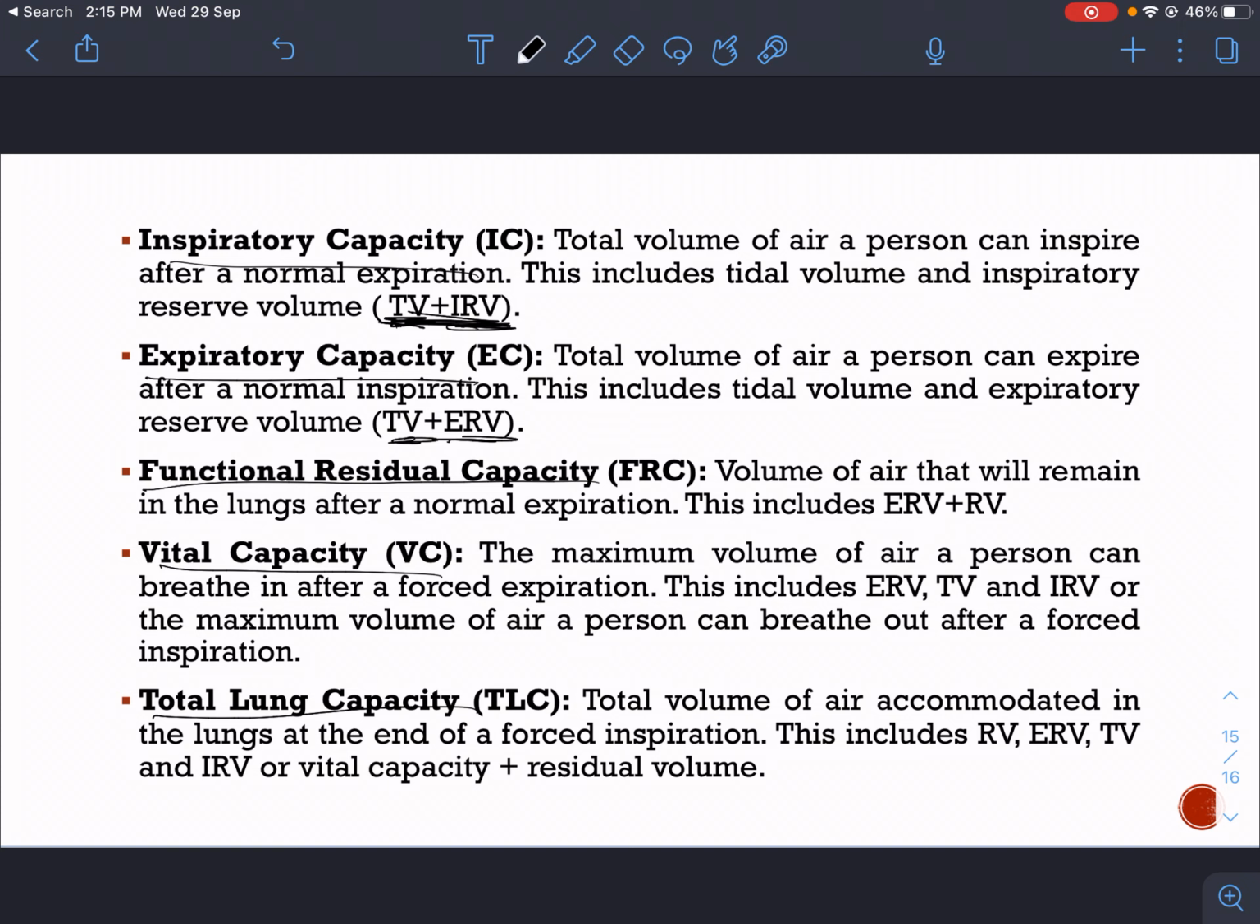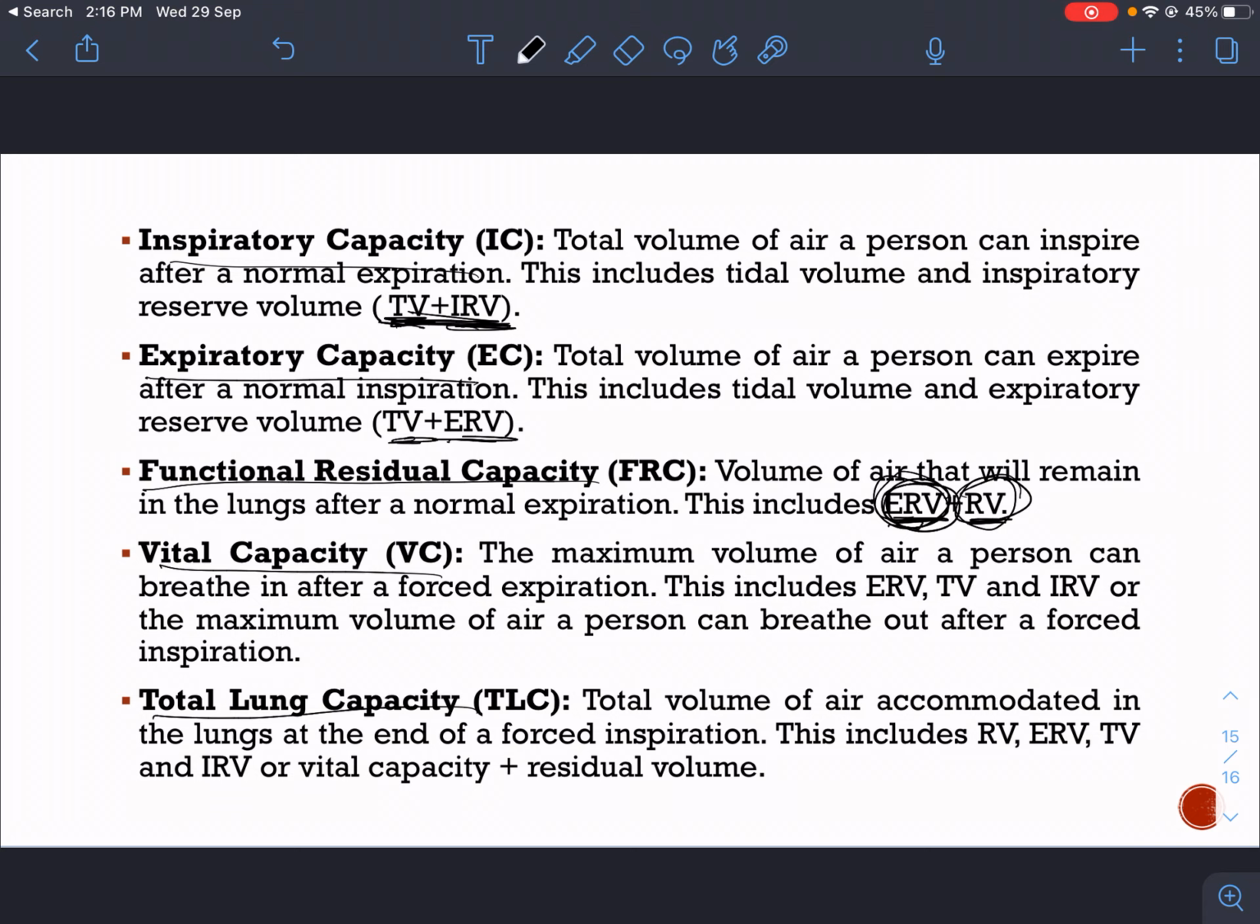Then comes functional residual capacity. It is the volume of air that will remain in the lung after a normal expiration. This includes ERV plus RV, that is expiratory reserve volume and residual volume. In a normal expiration, only tidal volume will leave the lungs. So the residual volume and expiratory reserve volume are still there in the lung, because residual volume is always there, and we didn't expel expiratory reserve volume, so it is also present there.